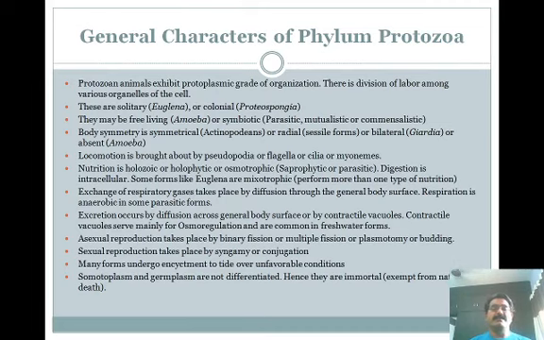Then we already know that in protozoa there are different kinds of feeding mechanisms: holozoic, holophytic, osmotrophic. Holozoic is animal-like, holophytic is plant-like. Then in protozoa there is only a single cell, and we already know that there are different kinds of physiological processes that take place in every living being.